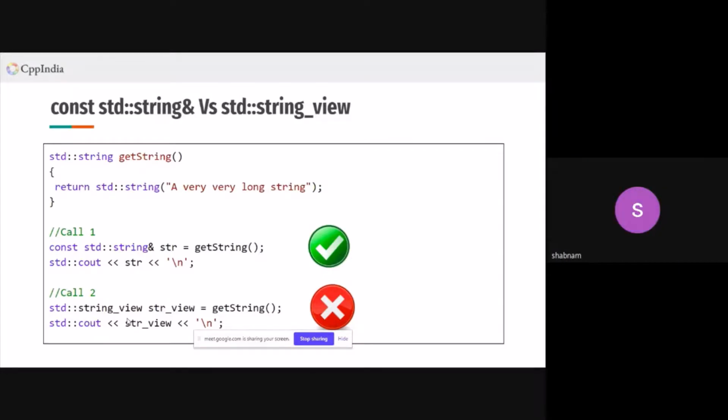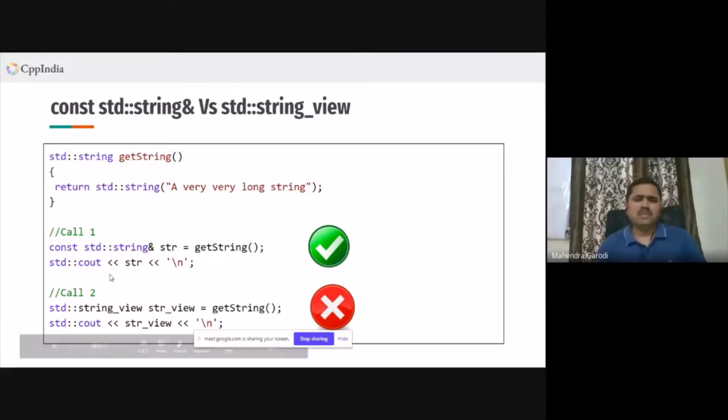Mahinder, one question. Can we modify the getString function so that it will always give the proper answer instead of depending on the call? Depending on the call, no. Basically, you cannot overload a function to return string view or something like that.